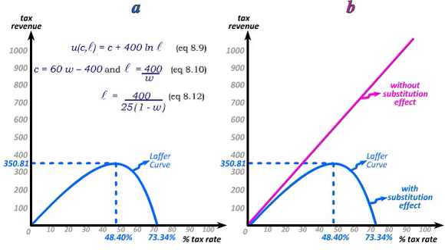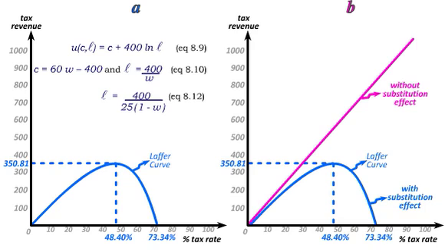One final point. We said before that most economists believe that marginal tax rates are now at a point where most people are to the left side of the peak of their Laffer curve. That is to say, for most people it's the case that if we lowered their tax rates, we'd probably get less tax revenue. This doesn't, however, take away from one of the important points of the Laffer curve as we depicted it here. In particular, if we ignore substitution effects, we'll tend to overestimate the amount of tax revenue we can collect from individuals.